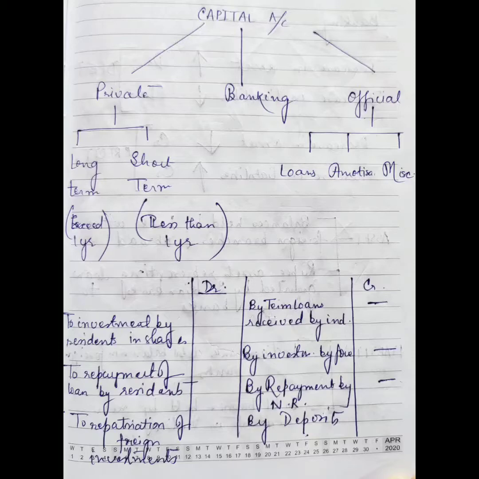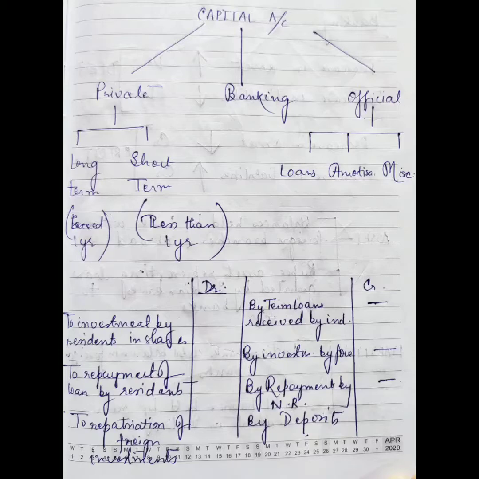Similarly, in this capital account also, you can see that I have made a ledger table where I have put down the debit and the credit capital transactions. On the debit side, we have investment by residents in shares, repayment of loans by residents of the country to the foreign country, and repatriation of foreign investments. Similarly, on the credit side, we have recorded the term loans received by the residents of our country from international countries, investments by foreign countries, and repayment by deposits. These are all debit and credit transactions.